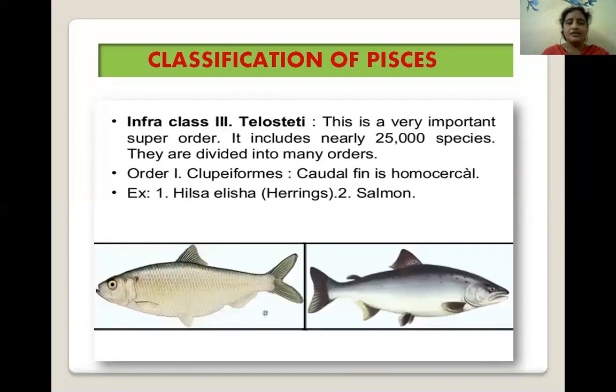Next infraclass is Teleostei. This is a very important superorder for examination, which includes nearly 25,000 species. They are divided into many orders. Order one is Clupeiformes. In these Clupeiformes fishes, the caudal fin is homocercal. The examples include Hilsa, Alosa, herrings, and salmon. We can observe the pictures of these examples here.